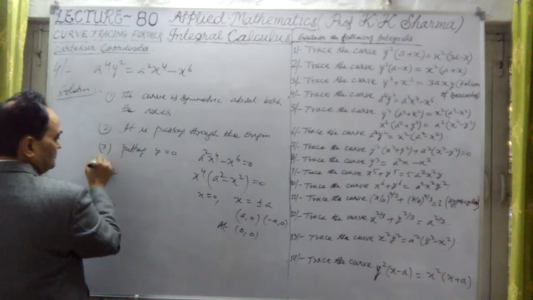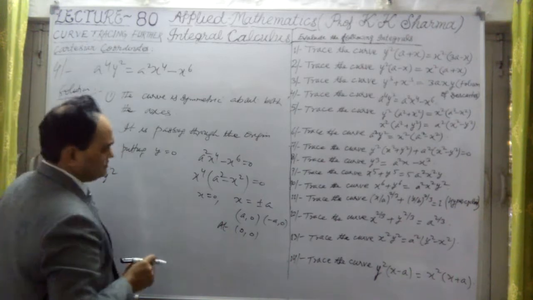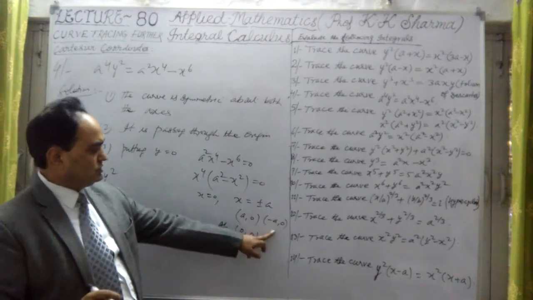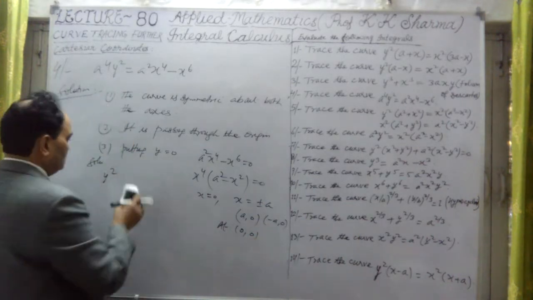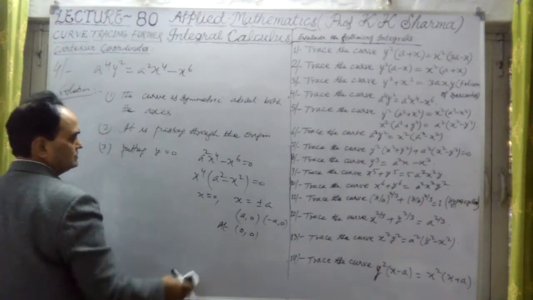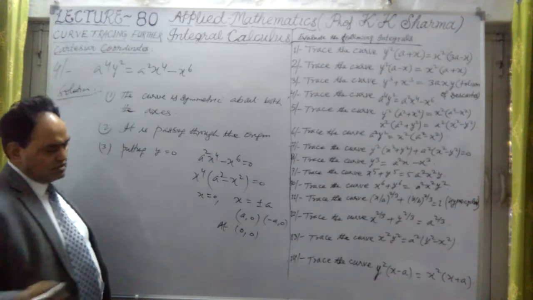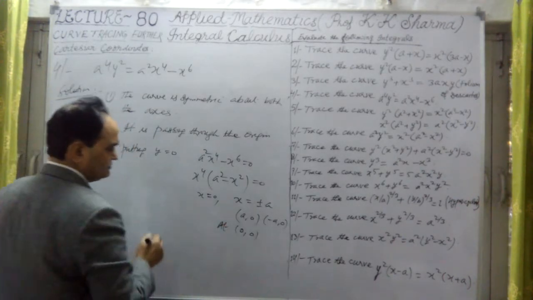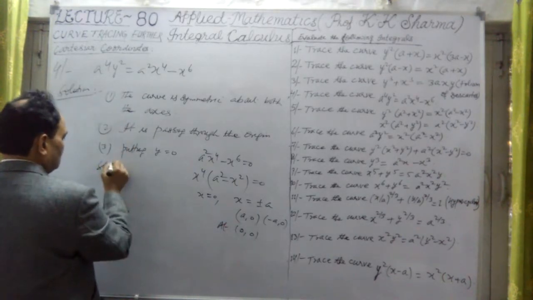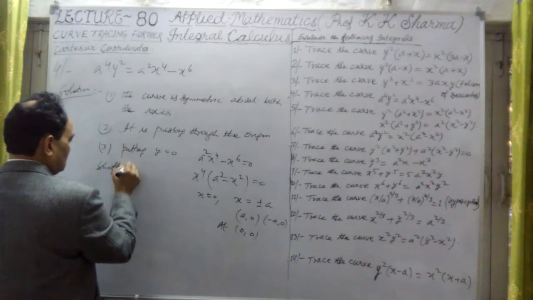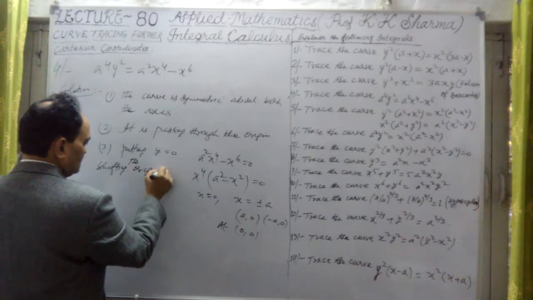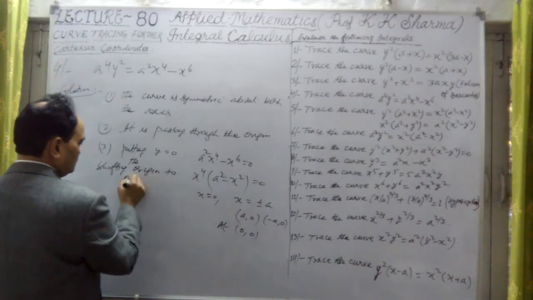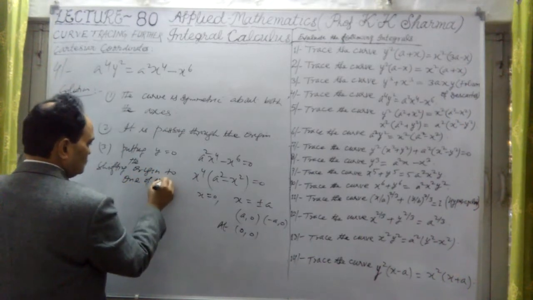solving the equation here. Or if I shift the curve to one point, let me shift the curve to (a, 0) and then to (minus a, 0). In that way, one of the points, let me shift the origin to one of the points.